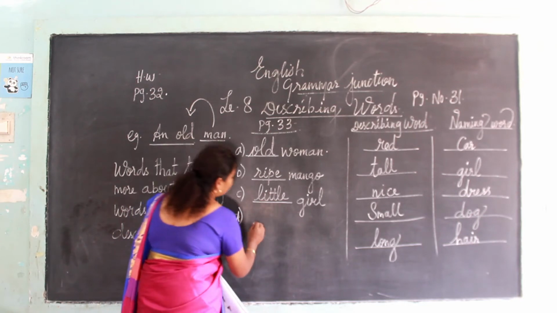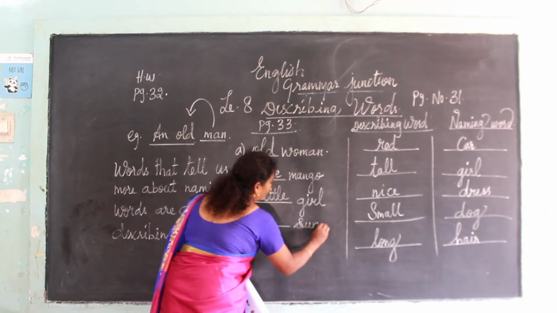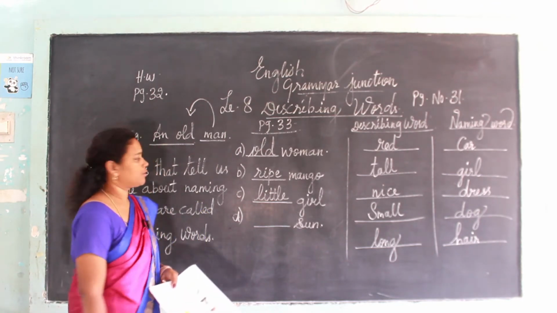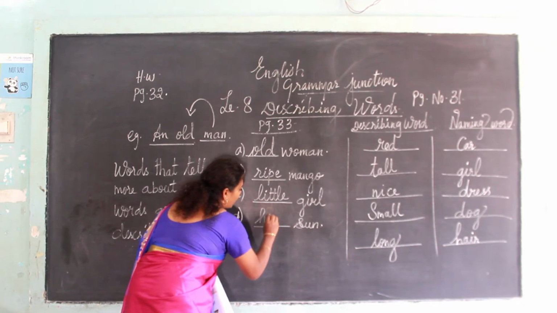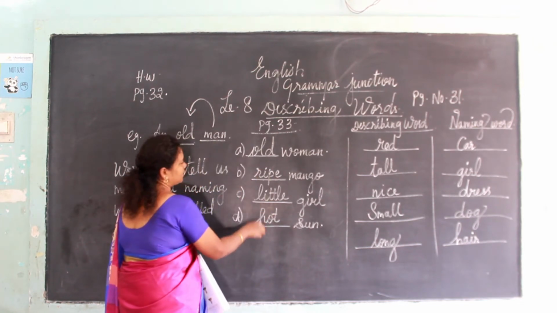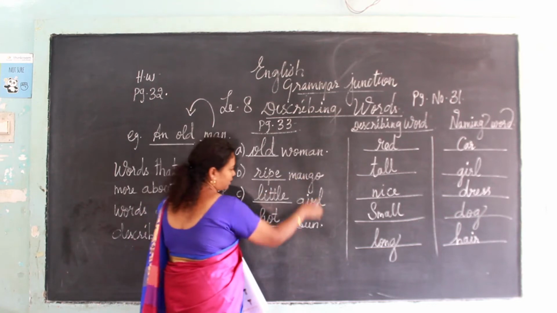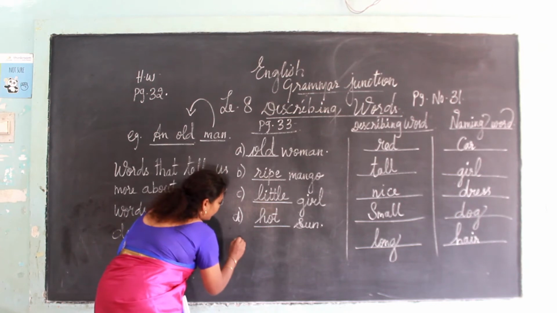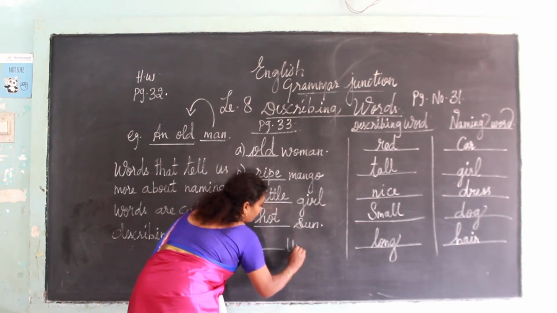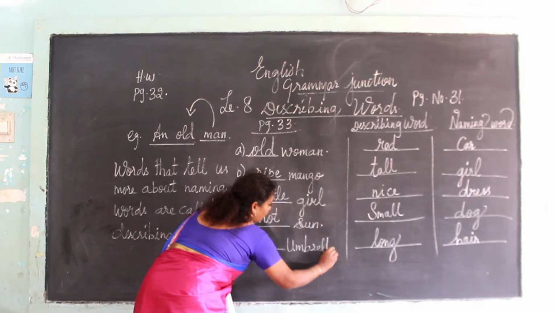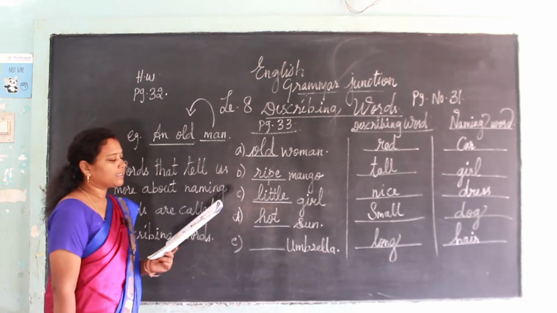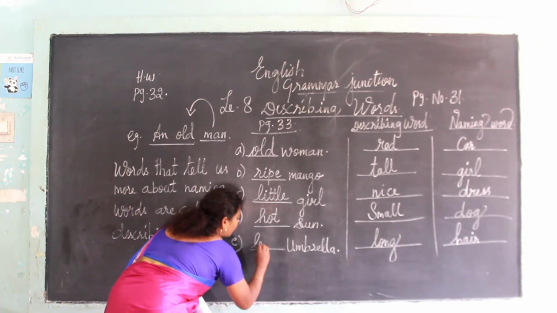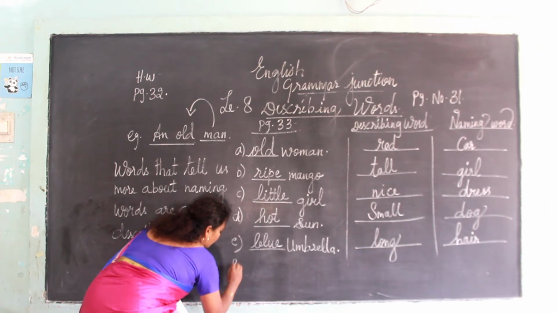Now see the next one. Dash sun. How the sun will be? It will be cool? No. Then what it will be? It will be hot. So what you will write here? Hot sun. Okay. These words are called describing words and these words are called naming words. Now see the next one. Dash umbrella. How the umbrella is? It is blue in color. So write down blue. B-L-U-E, blue.